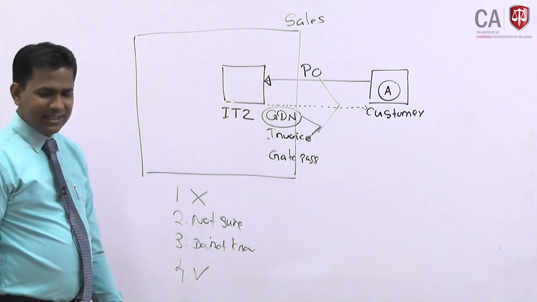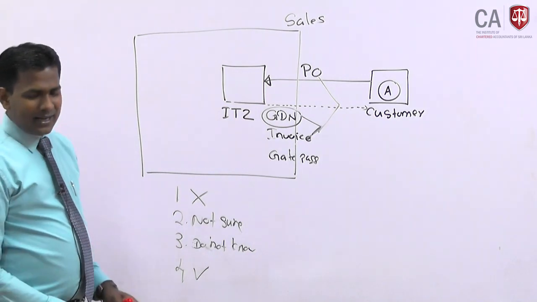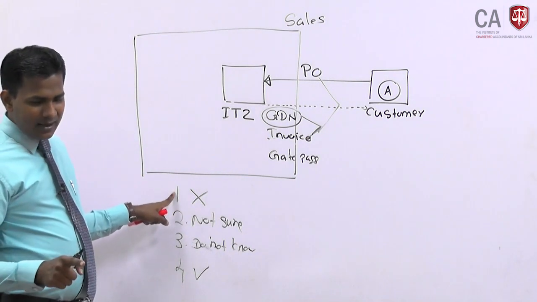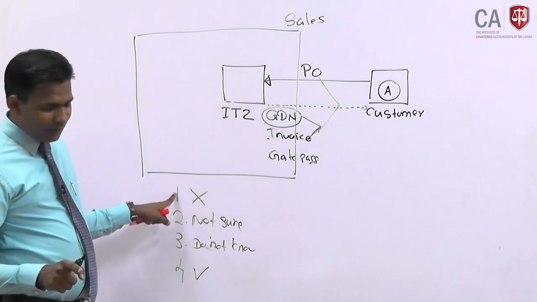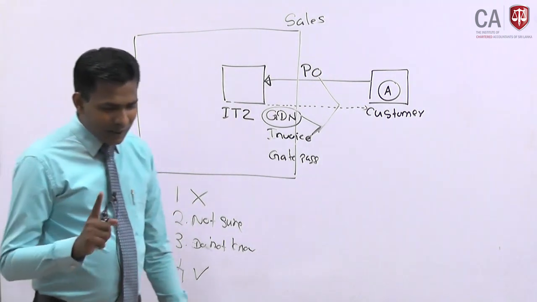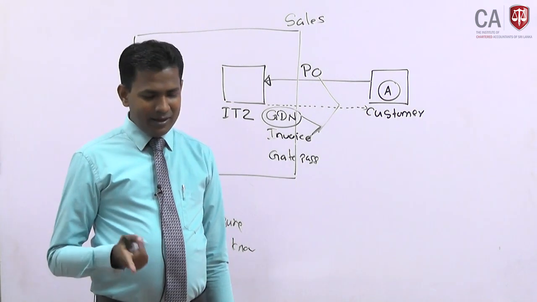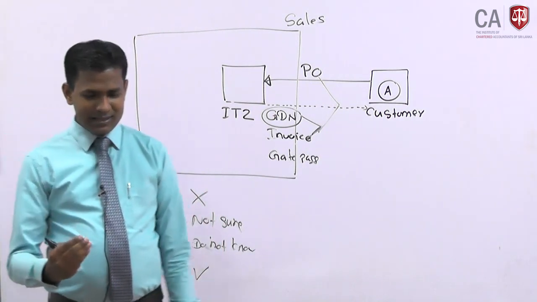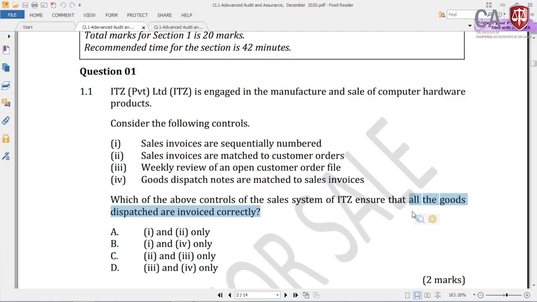Now the question is, now you look at the answers. Part A says 1 and 2, 1 can't come. Part B says 1 and 4, 1 you can't take. Part C says 2 and 3. Part D says 3 and 4. Now, definitely you have 2 answers, part C or part D. That means 2 and 3 or 3 and 4. So now you have to take a call on what is the best appropriate procedure from here.